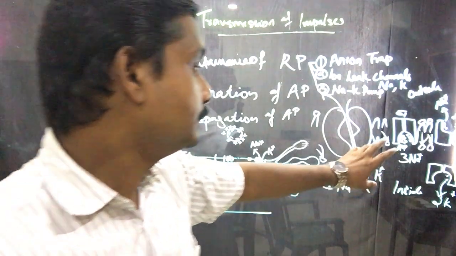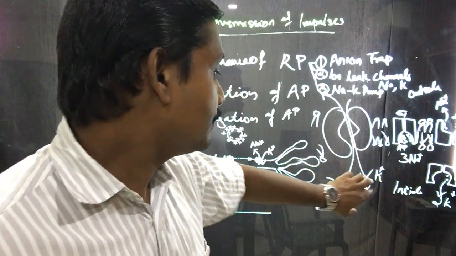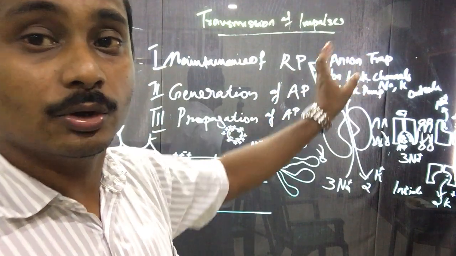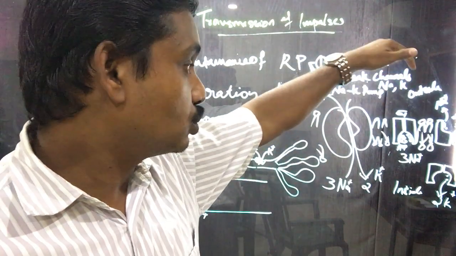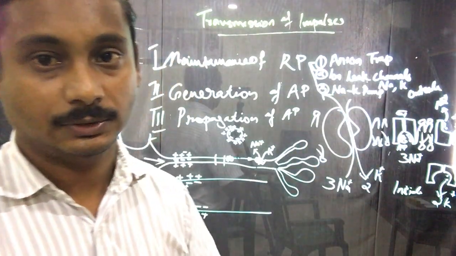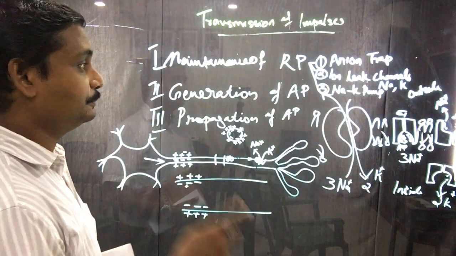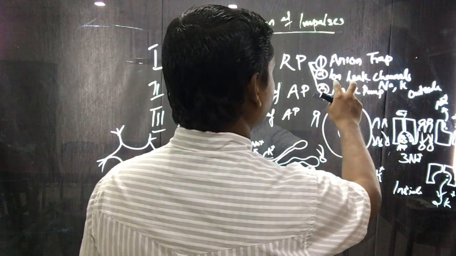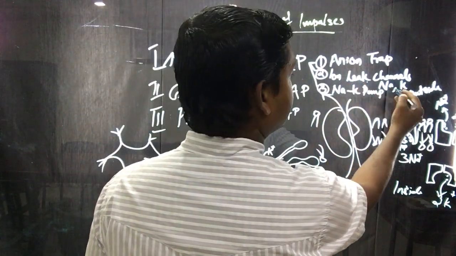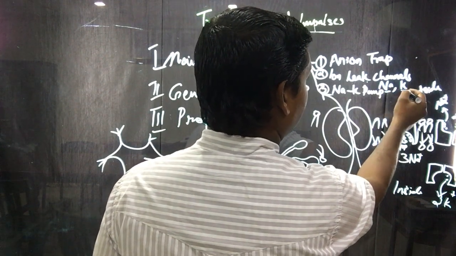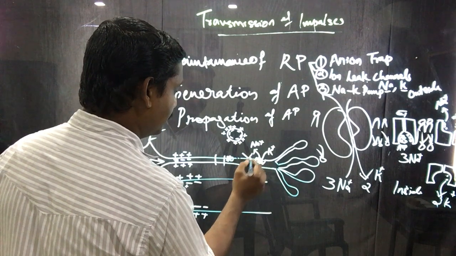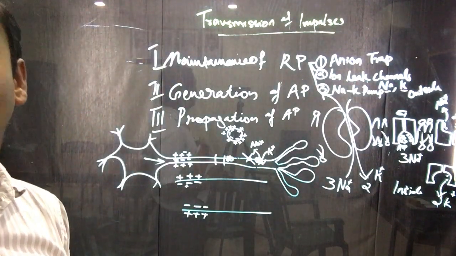Here, at a time when 3 sodium ions are pumped out, then during eversion 2 K plus ions come inside. During this process, the ionic channels are of 2 types, sodium and potassium channels. The sodium channels will be closed.